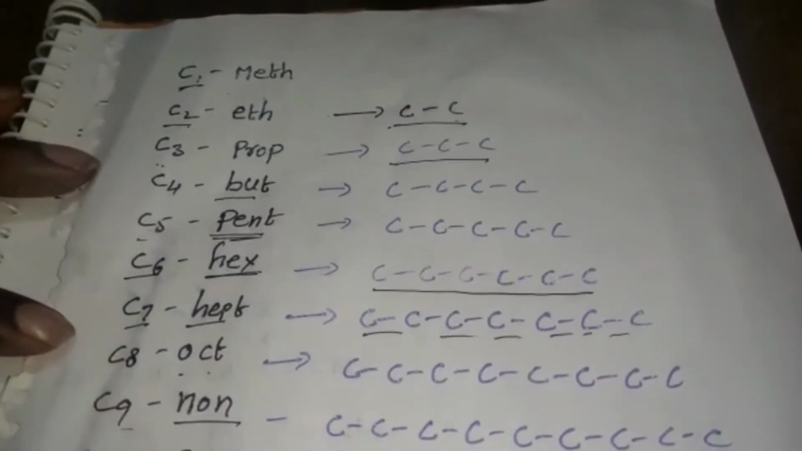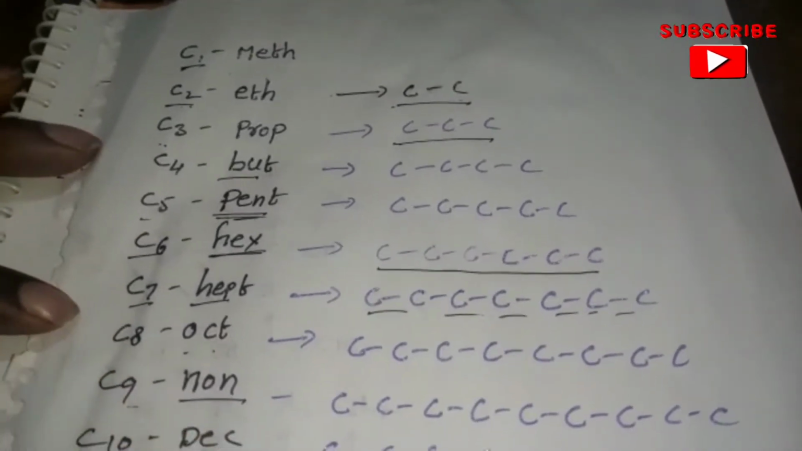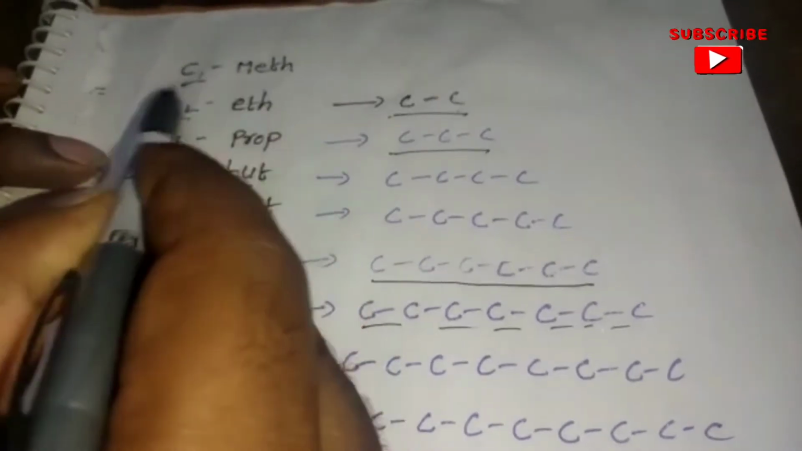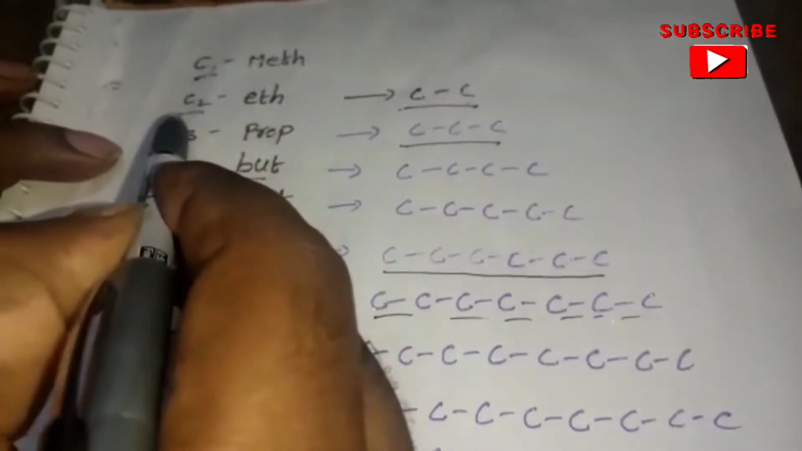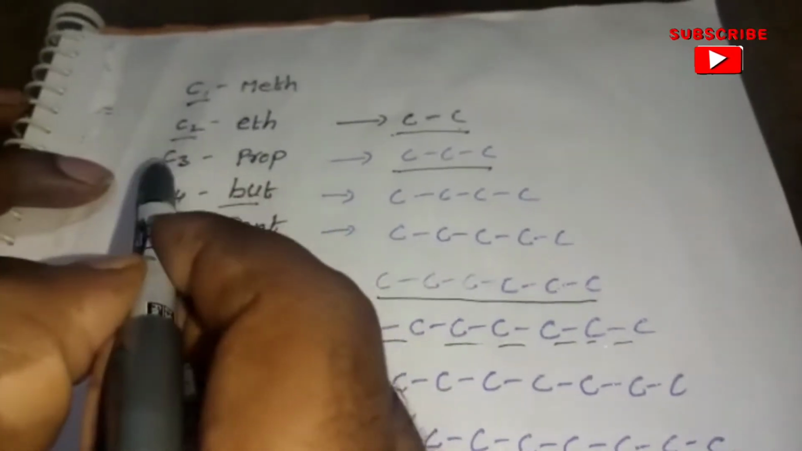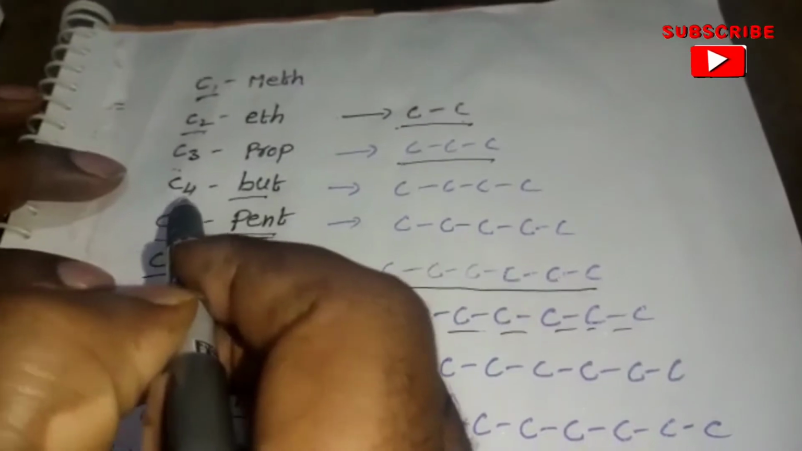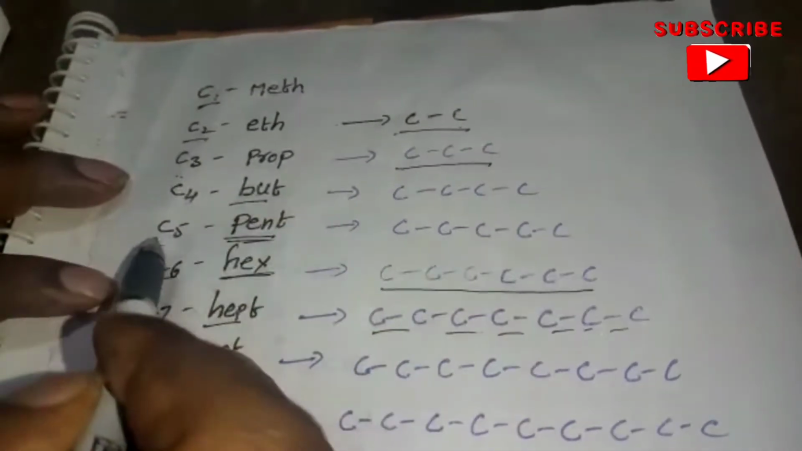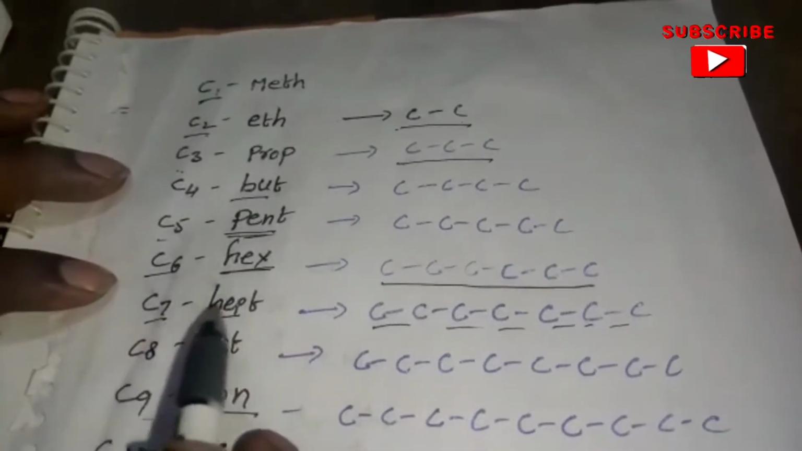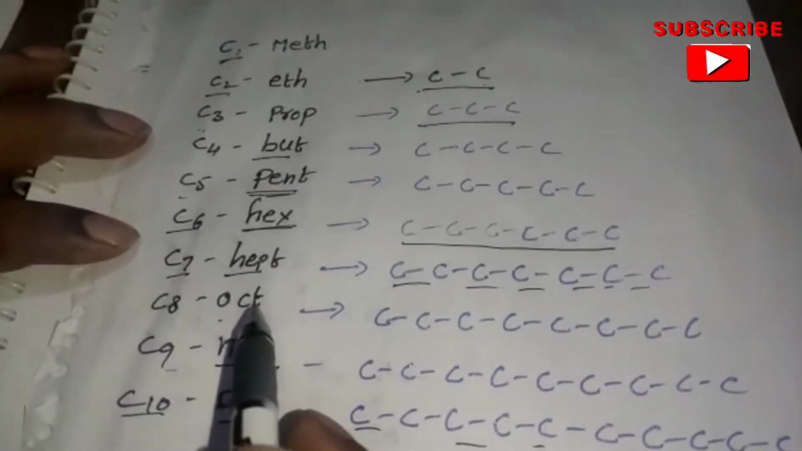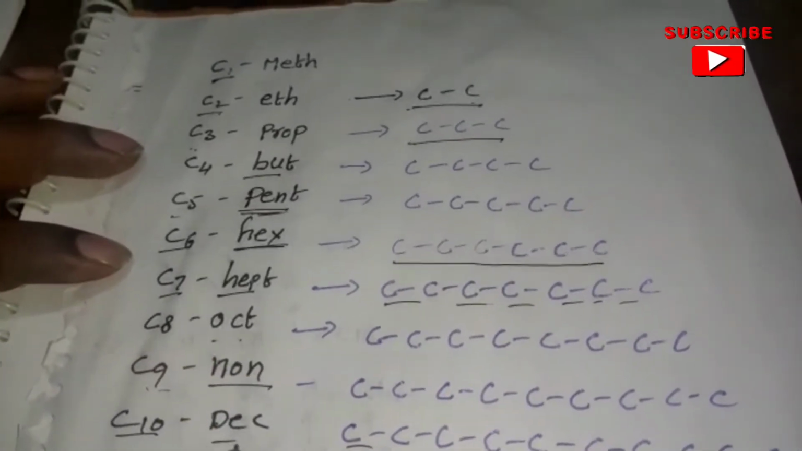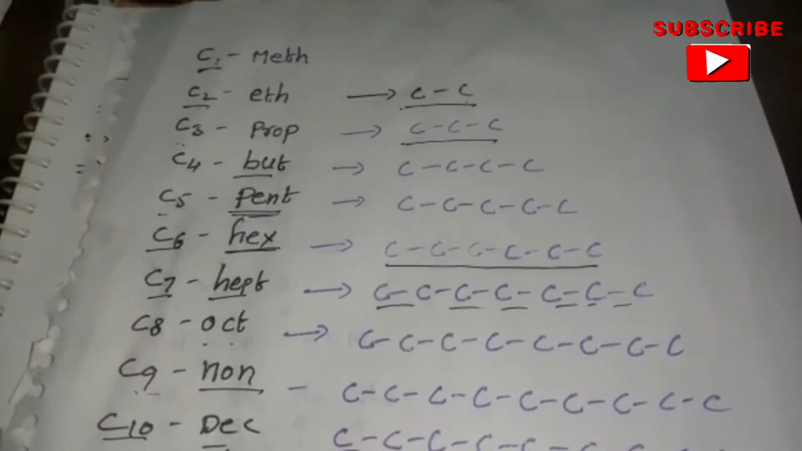Root word means the number of carbons present in the given structure. One carbon is meth, two carbons is eth, three carbons is prop, four carbons is but, five carbons is pent, six carbons is hex, seven carbons is hept, eight carbons is oct, nine carbons is non, and ten carbons is dec. That is the root word.